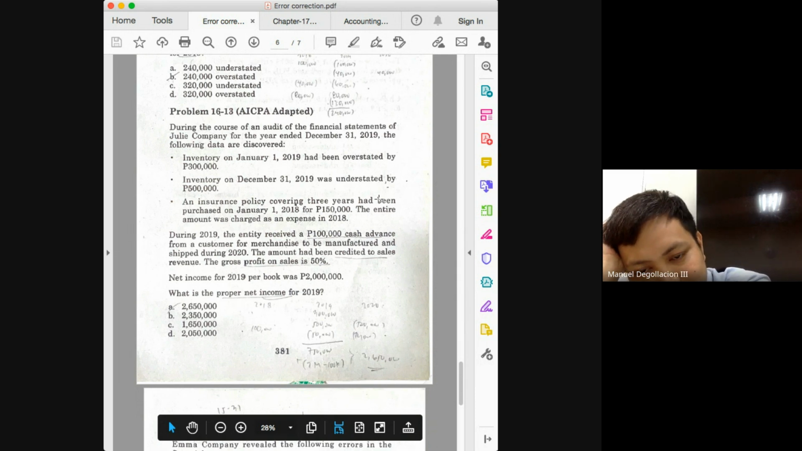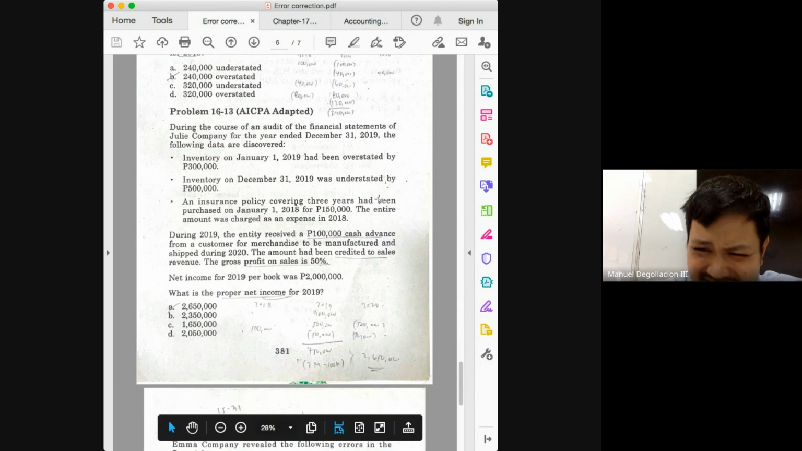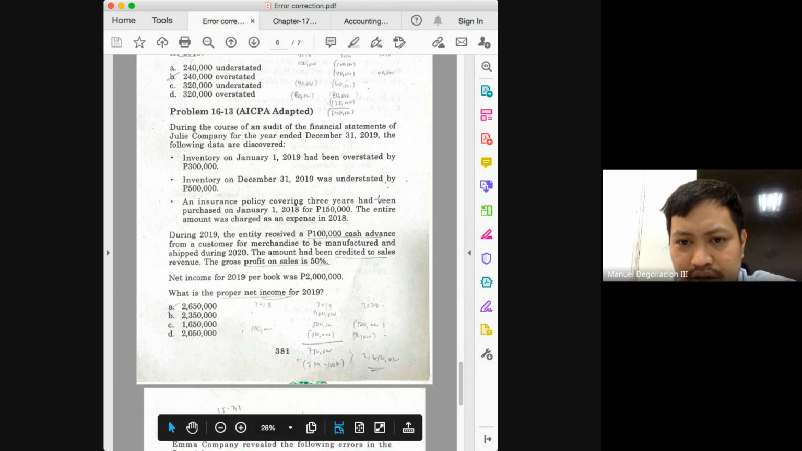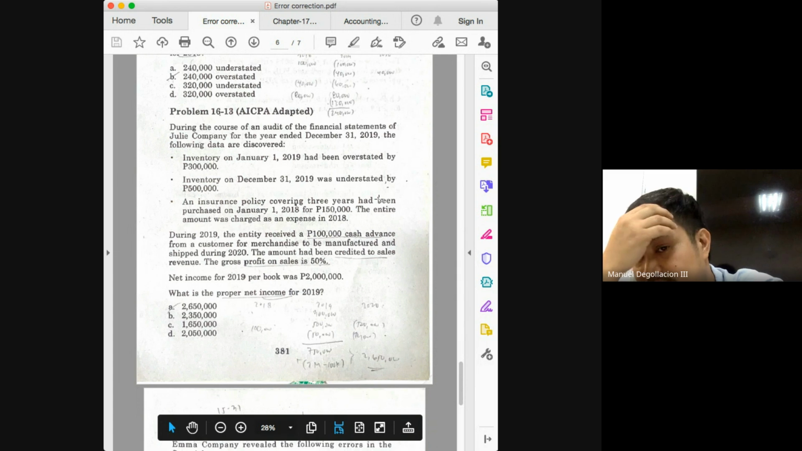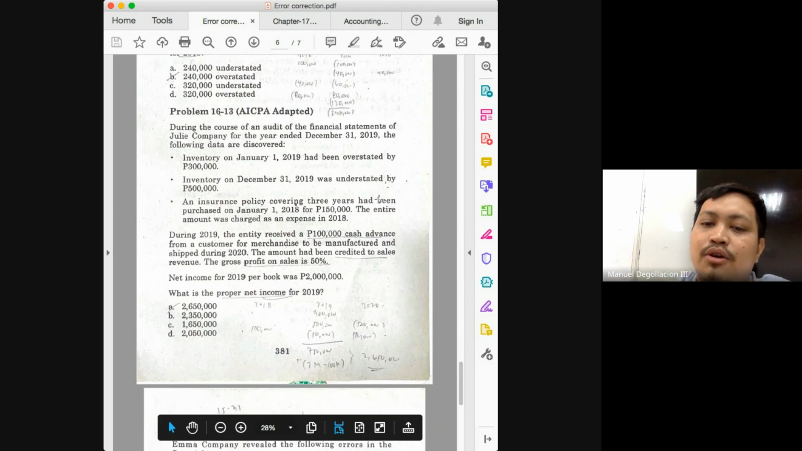Next, the entity received a 100,000 cash advance from a customer for merchandise to be manufactured. The amount had been credited to sales revenue. Was it correct to record it as a revenue already, class? No, because there has been no delivery yet. So what happened? Sales revenue is overstated by how much? 100,000. If revenues are overstated, what will happen to your net income? Net income would also be overstated. And how do you correct an overstatement? By deducting or reducing it equal to the amount of overstatement. So what do we do here? Deduct 100,000. So from the 2,750,000, you deduct 100,000.